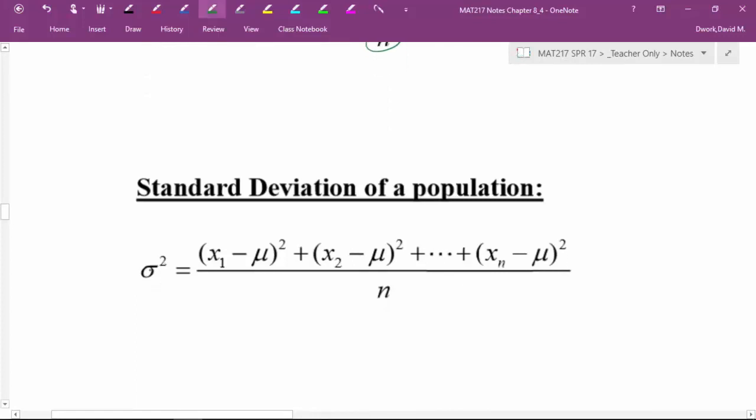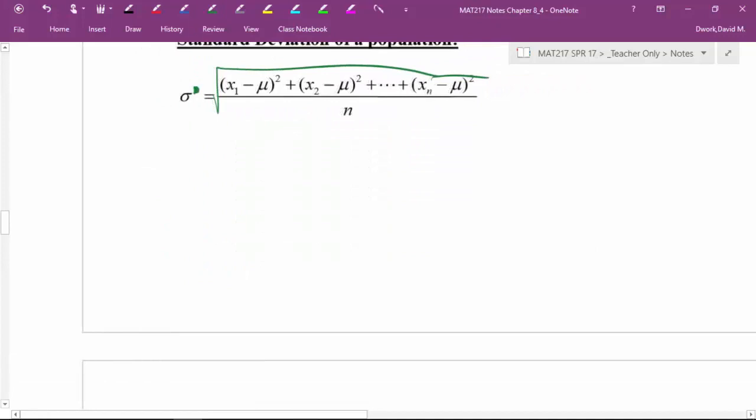So what are we going to do to get there? Take the square root, and lo and behold, look at that. If I just cover that up, there's our standard deviation of the population. Amazing, amazing, amazing. Okay. I hope you're enjoying my excitement about that.